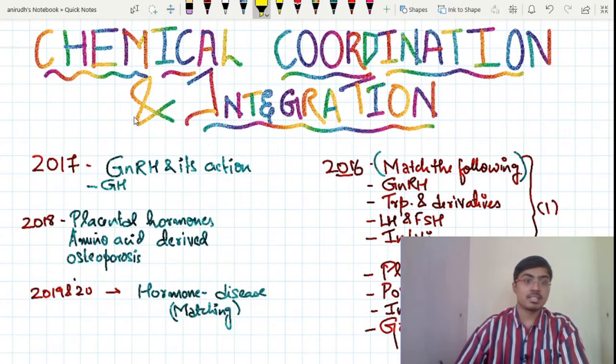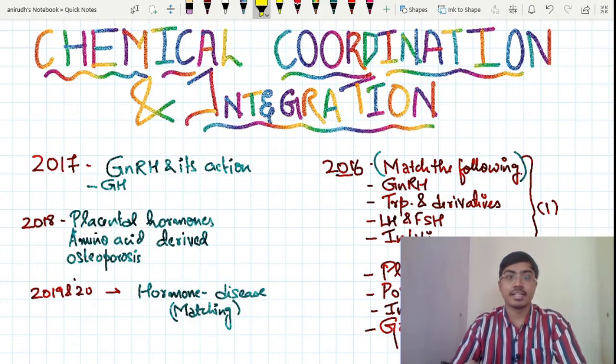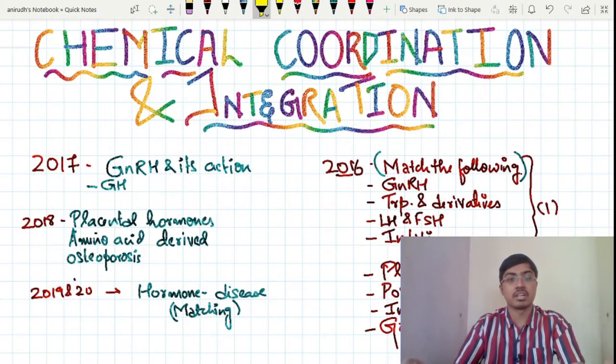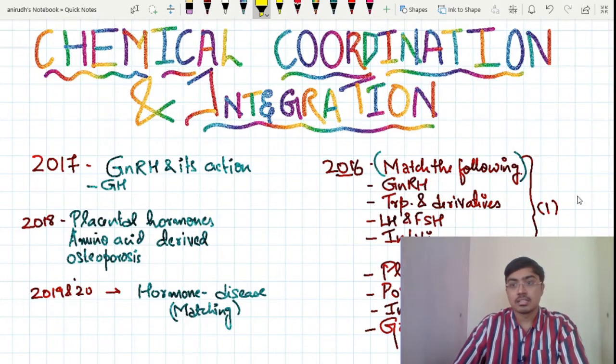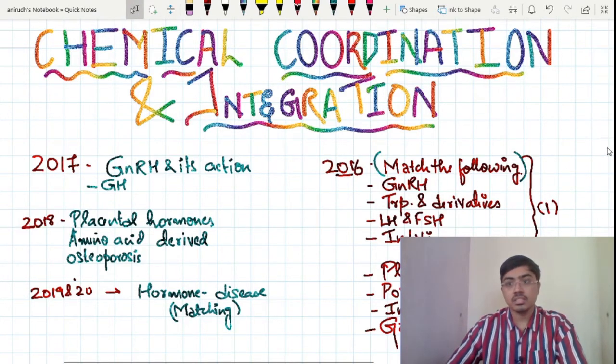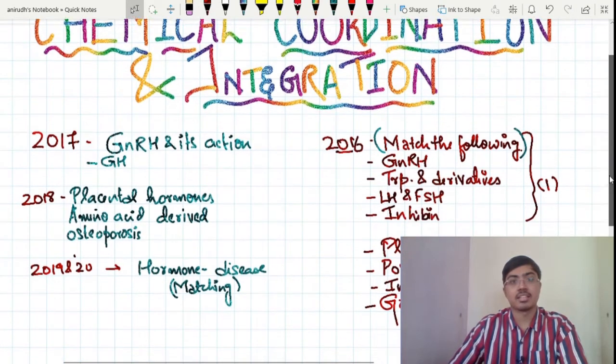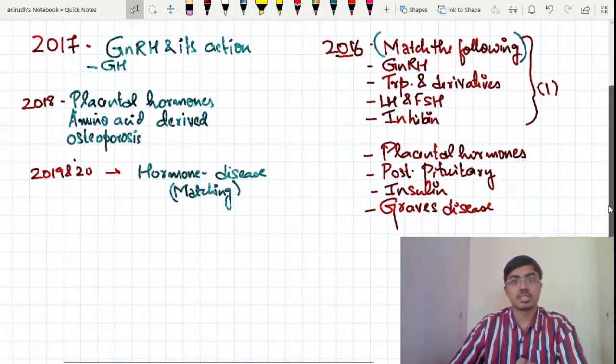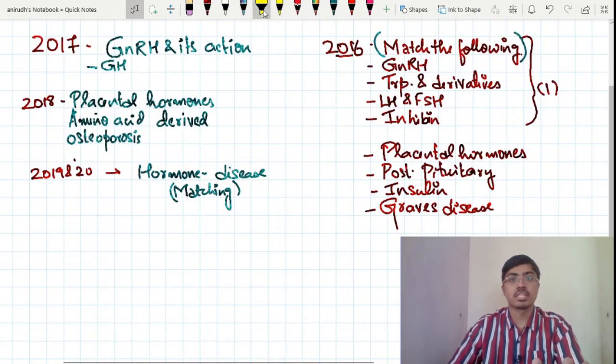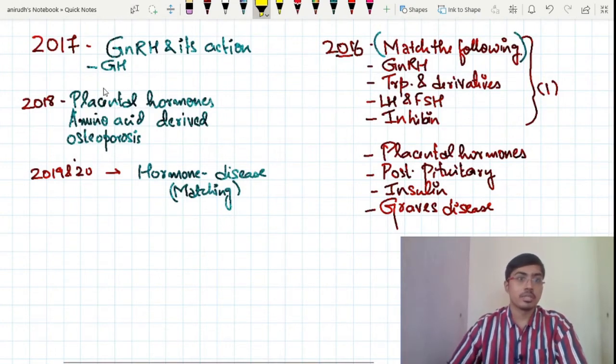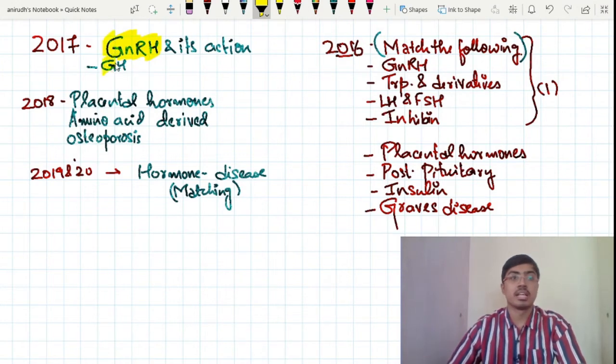If I just start telling you what are the concepts that they are testing in the NEET exam, you know that this is a wide variety of concepts. If you just see this, see how many questions they are asking. Per year you will get more than one question from this particular chapter. In 2007 you see GnRH and its action. Yes, it's a pituitary hormone, then growth hormone along with that. So two questions were there.